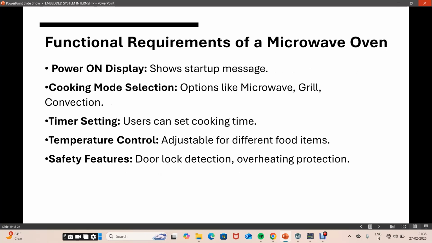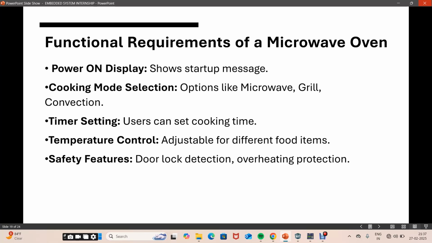Functional requirements of a microwave oven. First is power on display. It shows the message whether the microwave oven is started or stopped. Power on is start. Cooking mode selection: options like microwave, grill mode, convection mode, start mode will be there, and we can select which mode we want. Next, timer settings. The user can set the cooking time in these settings, how much time the food will take to cook. So we can set the time here.